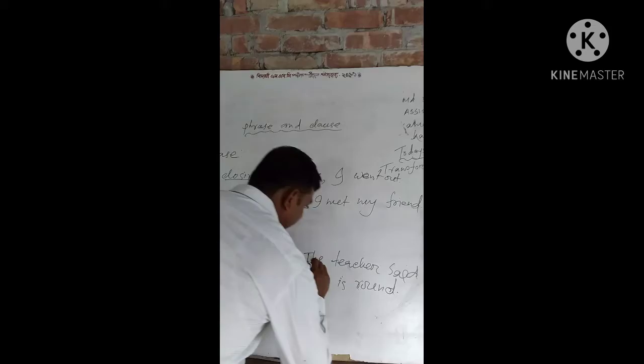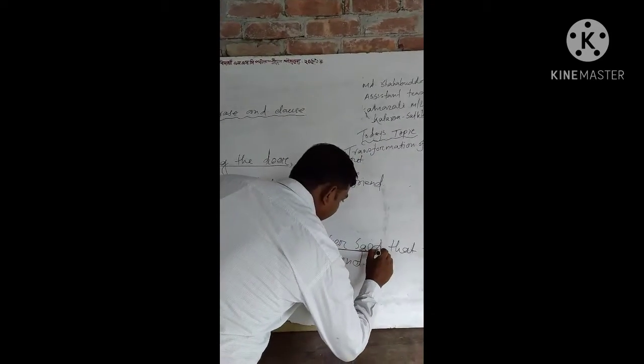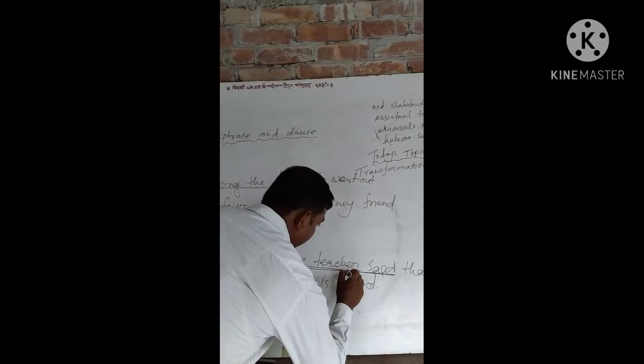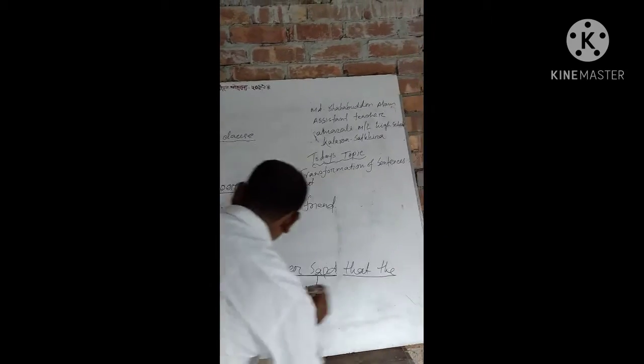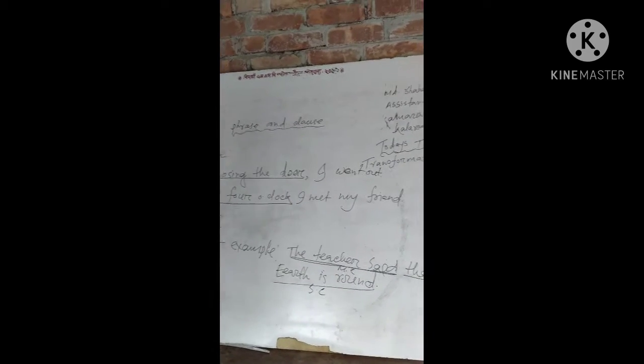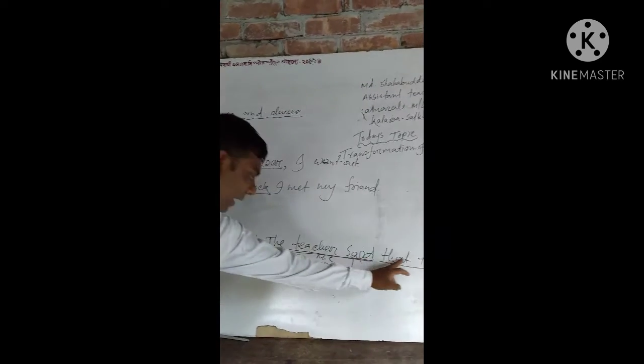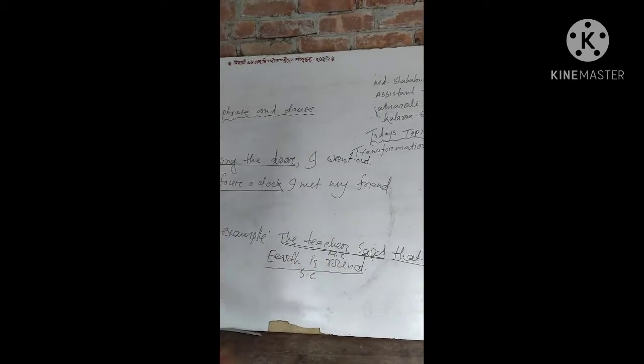Here, the teacher said is the main clause, and that the earth is round is the subordinate clause. Here are two clauses.